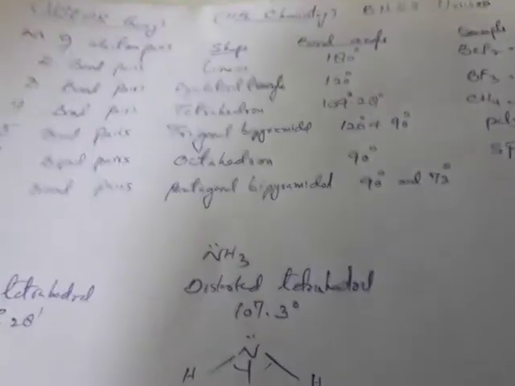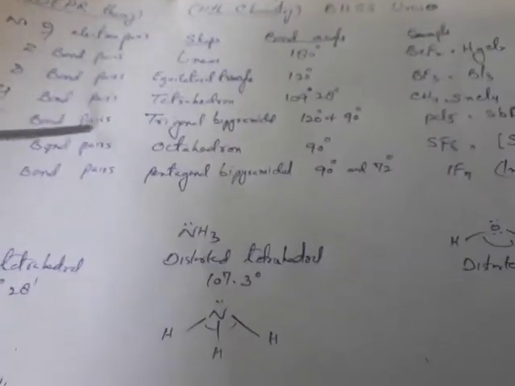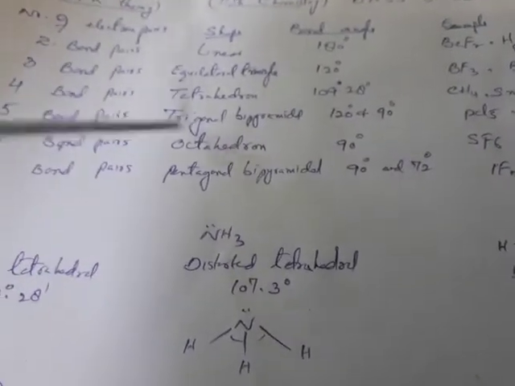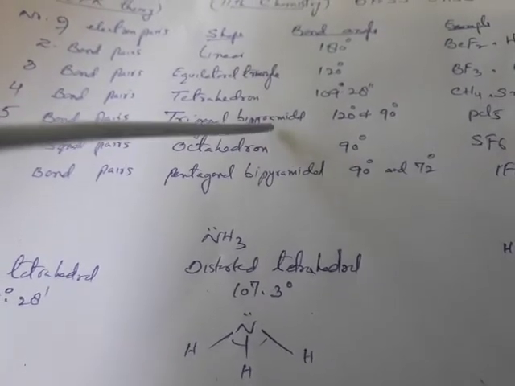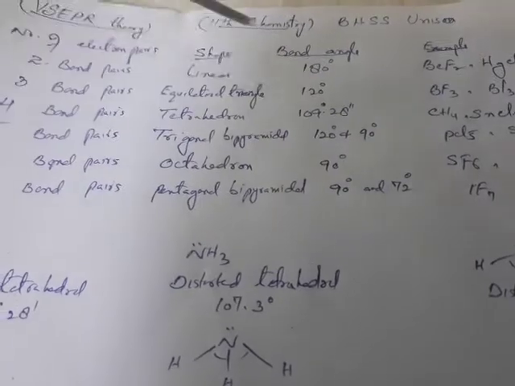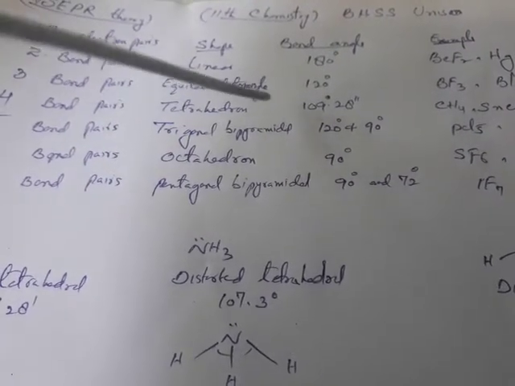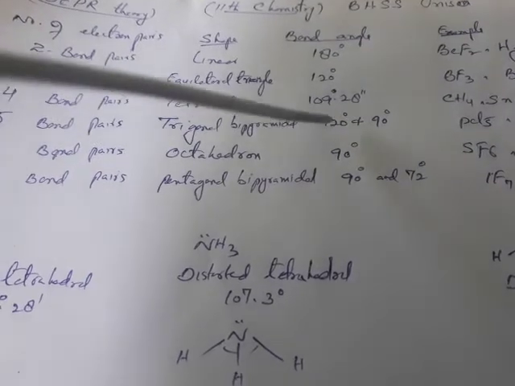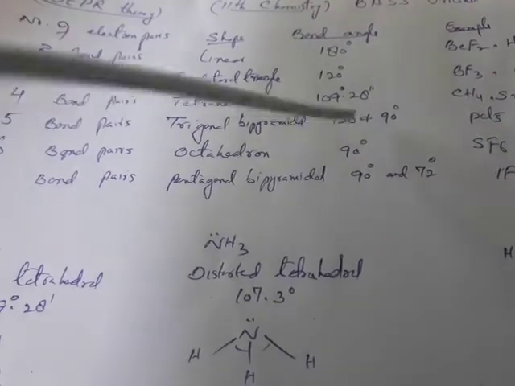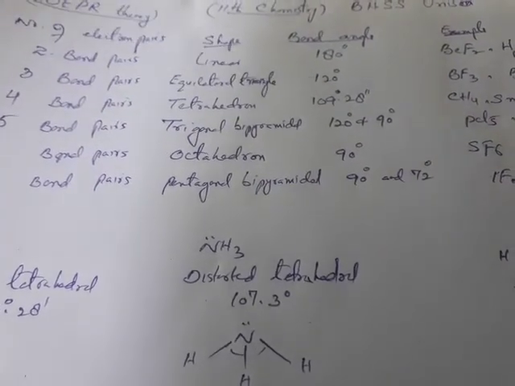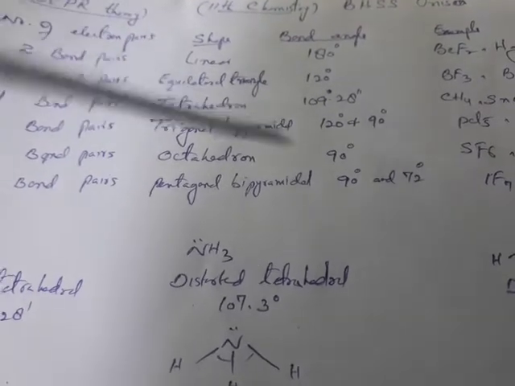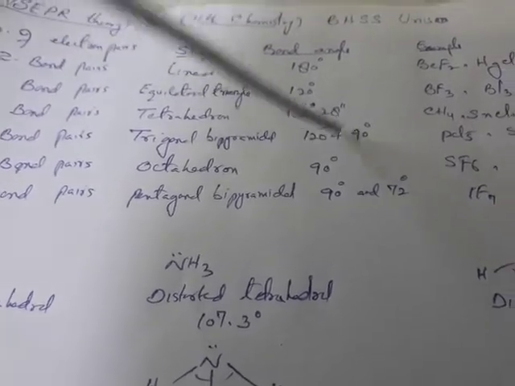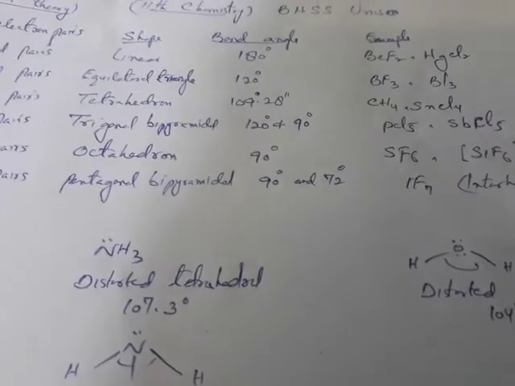Now, in case of molecules which bear five bond pairs, the molecule will have a trigonal bipyramidal geometry, or shape. The bond angle in the triangular portion will be 120 degrees, and the two bonds which lie above and below the plane of this triangle will have a bond angle of 90 degrees.